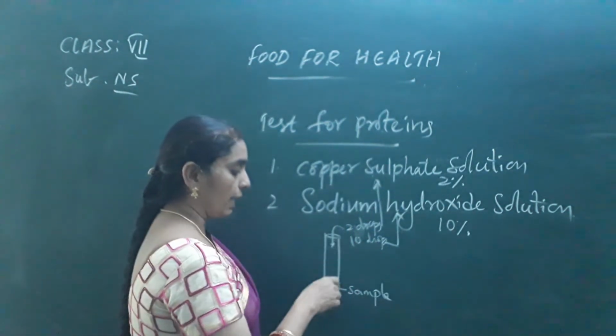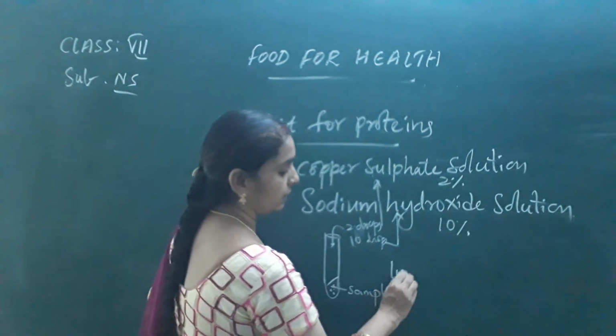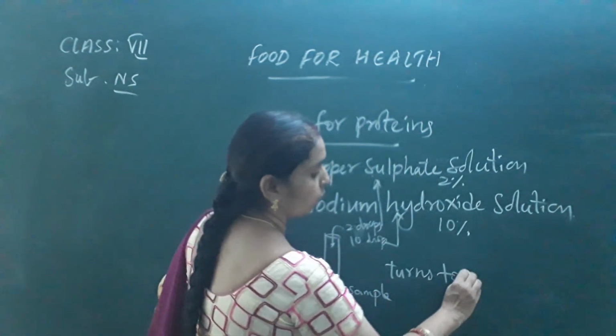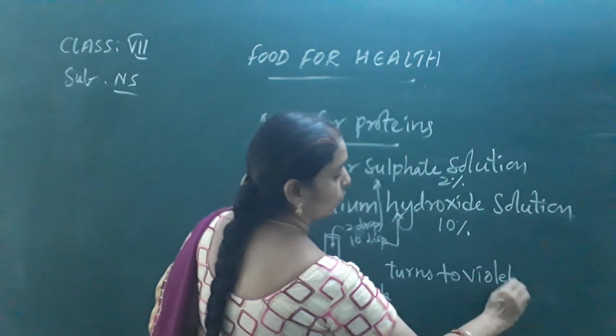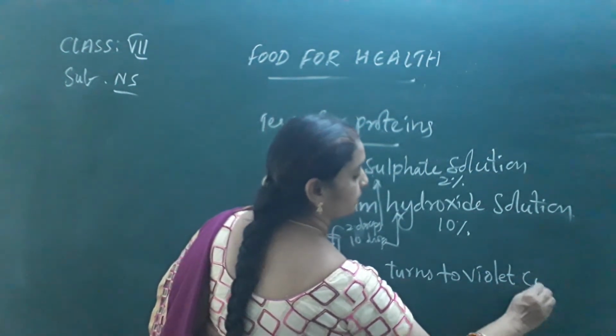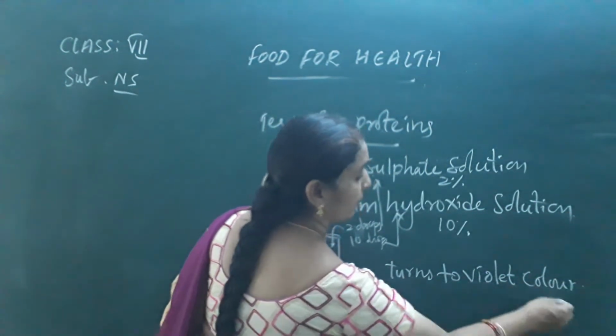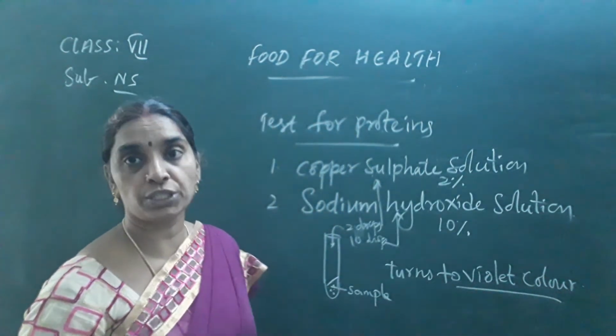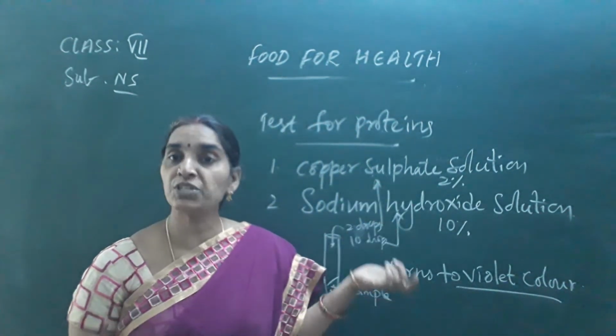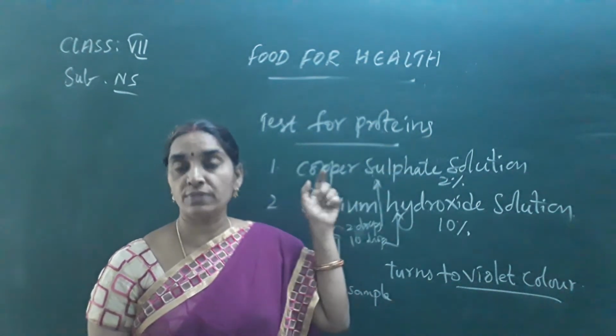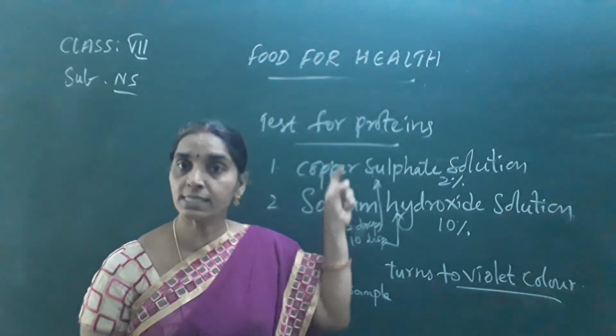Okay, so when you add it, it turns to which color? It turns to violet or purple color, which proves the confirmation test. This is the confirmation test for proteins. It proves that the substance or the sample contains proteins.